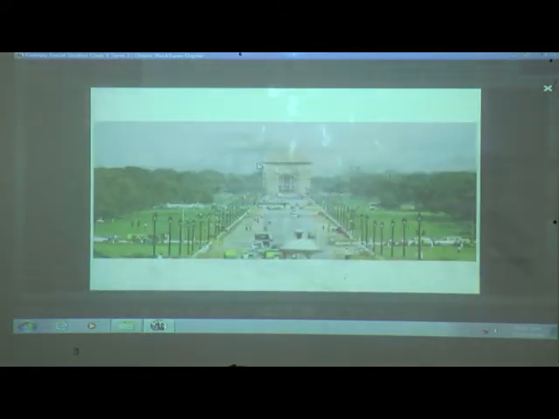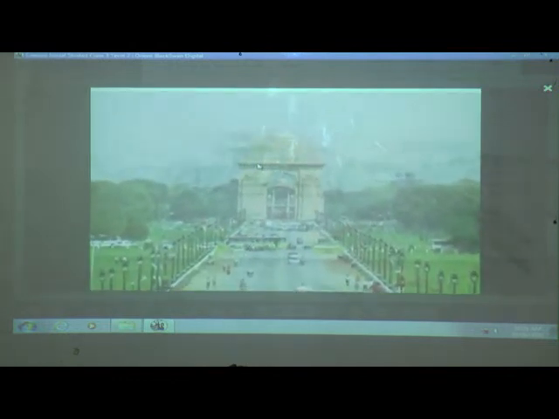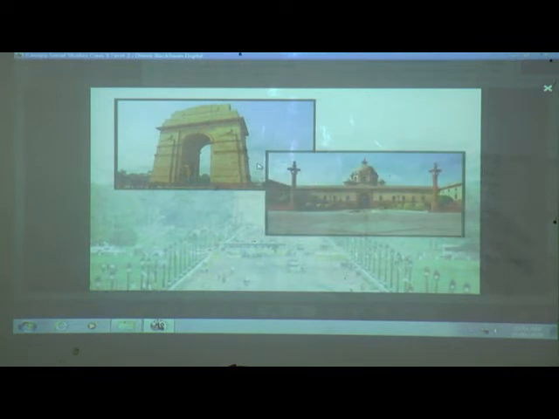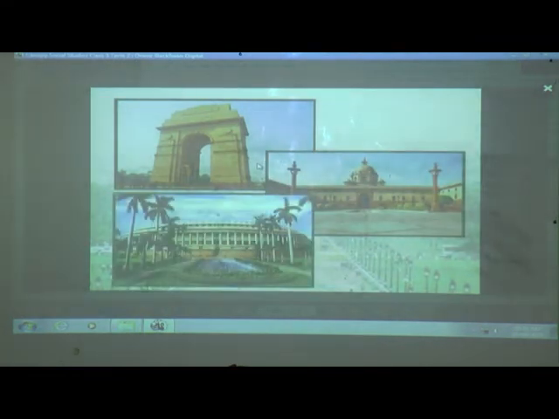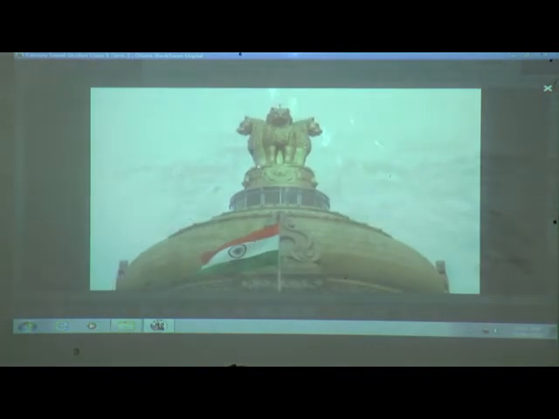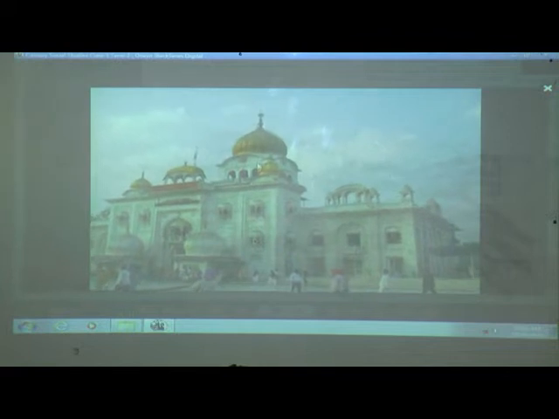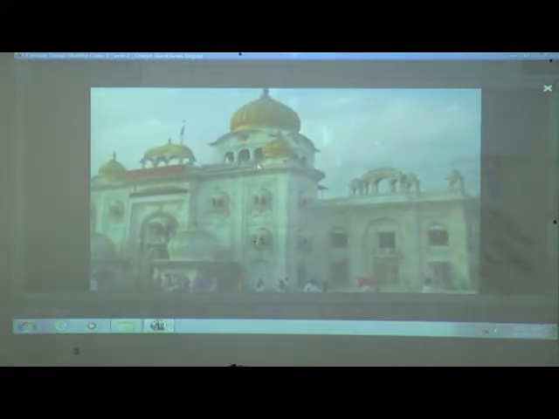The British made Delhi the capital of British India in 1911. They built many grand buildings here, such as the India Gate, Rashtrapati Bhavan and Parliament House. After independence, Delhi was chosen to be the capital of India and the seat of the central government. Over the years, Delhi has undergone a number of changes, but has still managed to preserve its rich heritage.